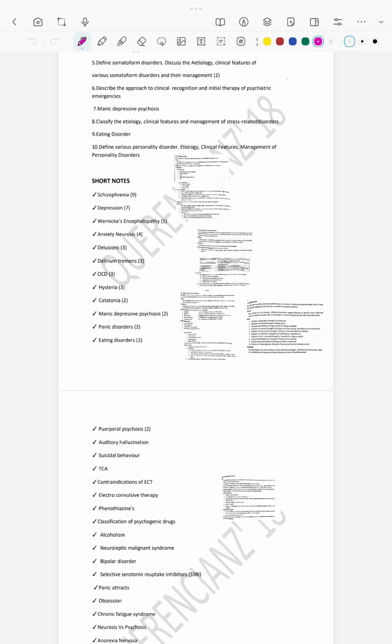Why? Because it is a more serotonergic drug. It is said that this serotonergic drug, clomipramine, is very useful in the case of OCD. So it is very much preferred amongst the TCAs. That is important.